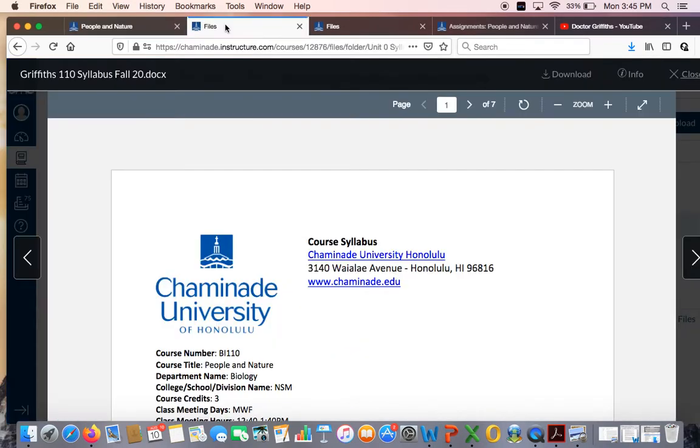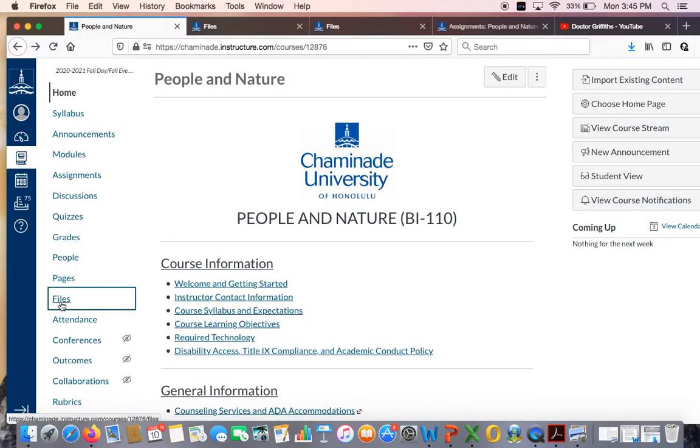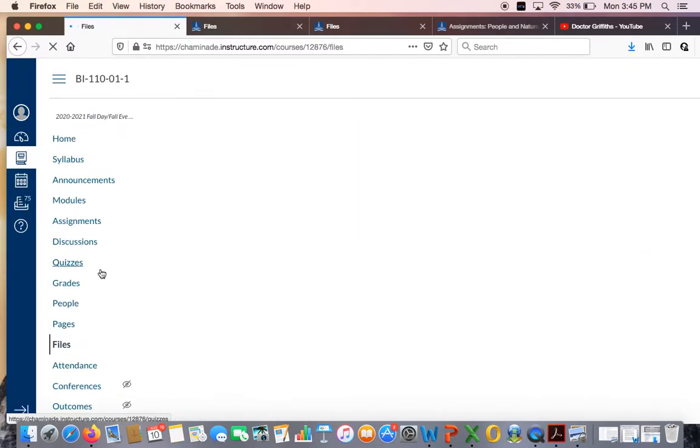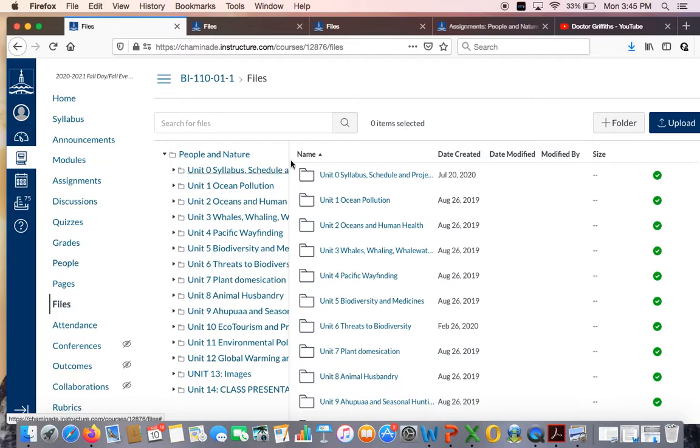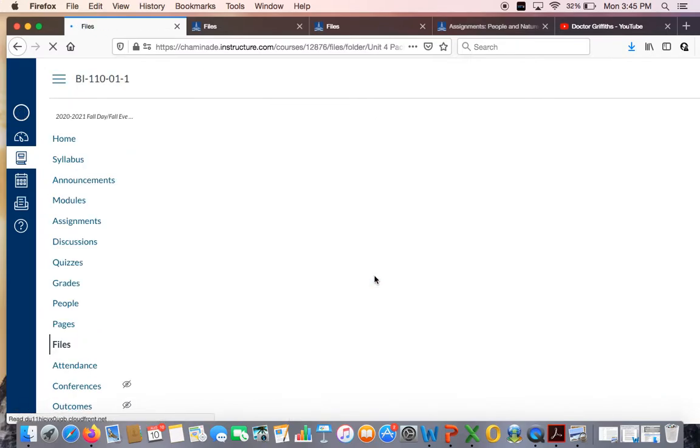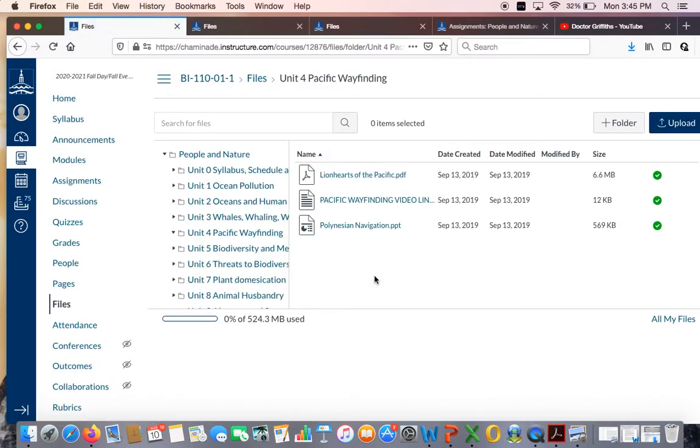All of the information that we're going to be going over, which again is found here in the Files section, is organized by the different topics that we'll be going over individually. Here we'll be talking about ocean pollution, oceans and human health, whales and whaling, and Pacific wayfinding. Each of these topics is going to have an associated exam module, which is found under the quizzes section. Inside each one of these, you're going to find links to the PowerPoint presentation that I'll be going over, also some video links, and some PDF documents that may be supplemental for whatever we're going to be talking about.